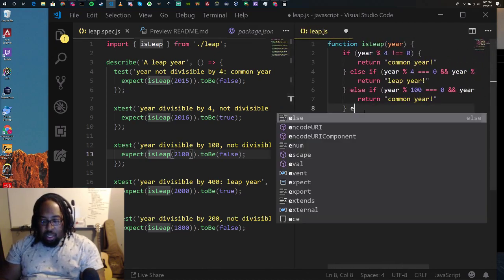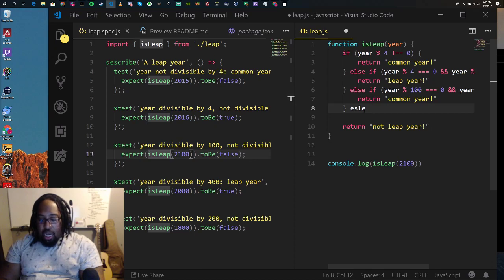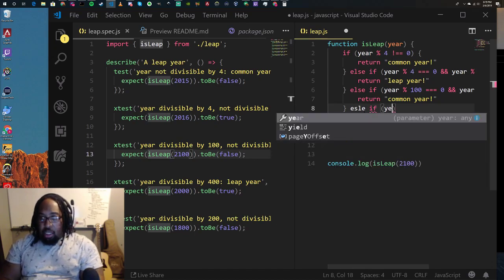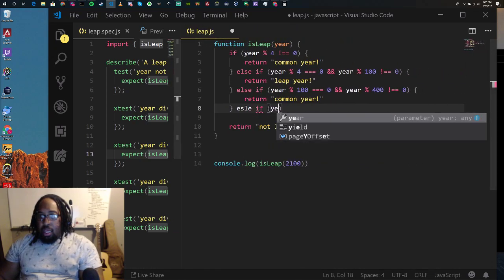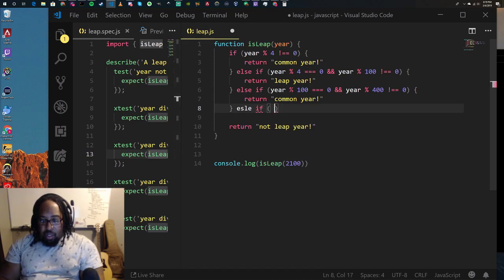So let's add another one, and we'll say else if year modulo 400 equals 0, then, I spelled this wrong.